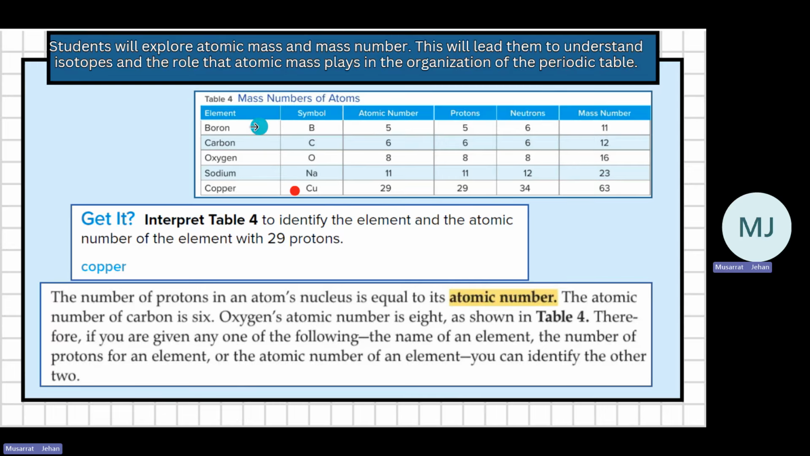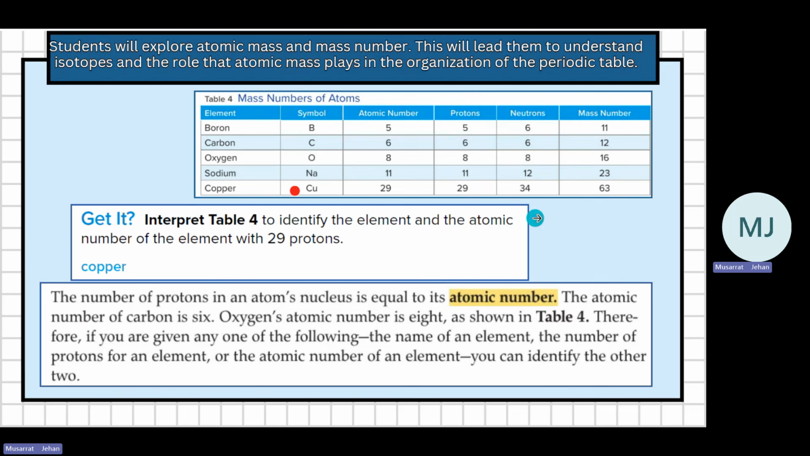Here, this is a table where they've given you boron, the symbol, atomic number, protons. So you see, atomic number is equal to number of protons. And mass number is equal to the number of protons plus neutrons. This is called the mass number. Don't get confused between atomic number and mass number. Mass number is protons plus neutrons. Boron: 5 plus 6, 11. Carbon: 6 plus 6, 12. Oxygen: 8 plus 8, 16. Sodium: 11 plus 12, 23. Copper: 29 plus 34, 63. So this is the mass number. Mass number is equal to the number of protons and the number of neutrons, the sum of them. Atomic number is equal to only the number of protons.